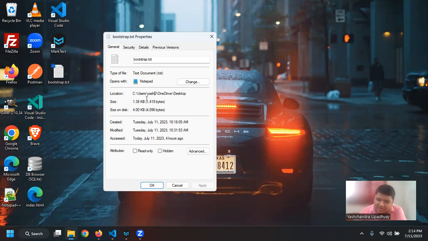Then that link will be accessible even if we are on a different device, because it is not actually checking the entire name of the URL. It is just checking whether there are any root folders, and even if there are not, it will consider the current directory as the root directory, right? We also do this when we are working with servers. Let us say there is a server with some images, so we use relative links, so that when we are migrating our files from one server to another, we don't really have to change the path of the URL and it will work anyway.